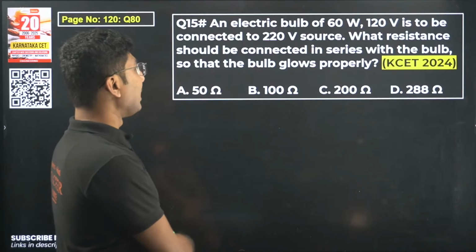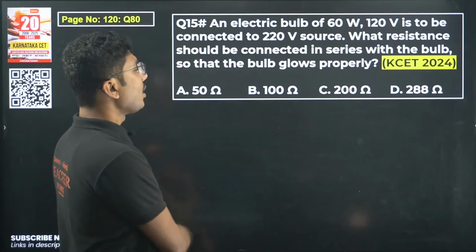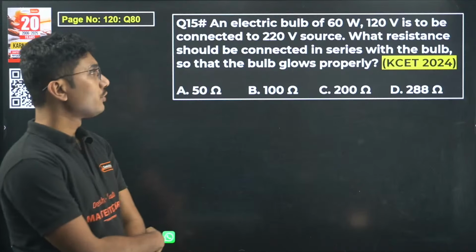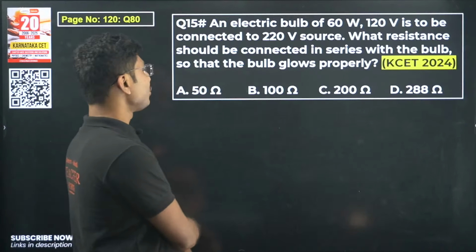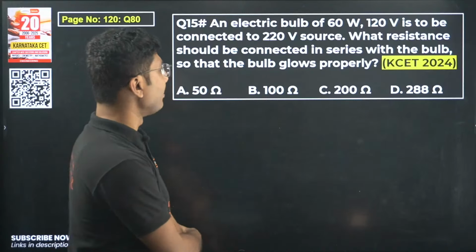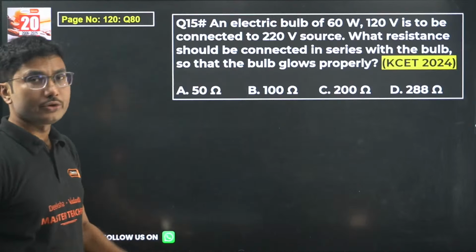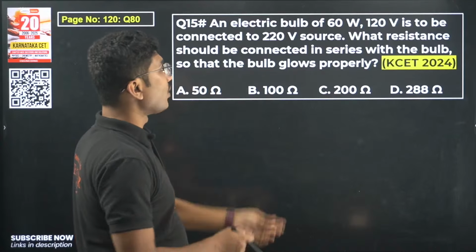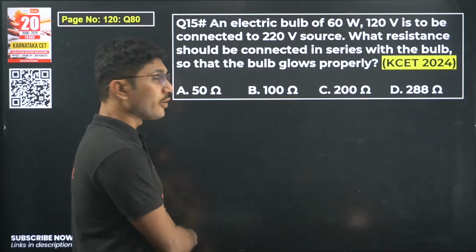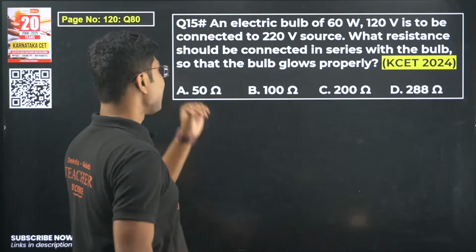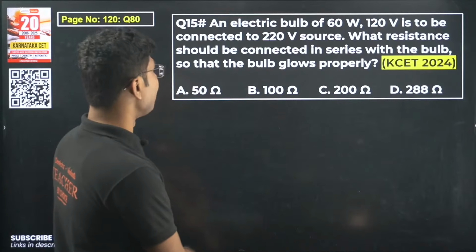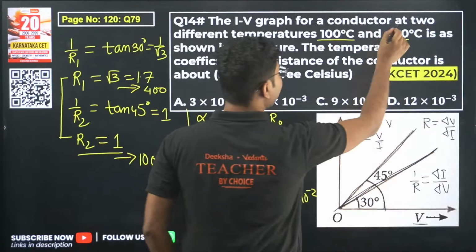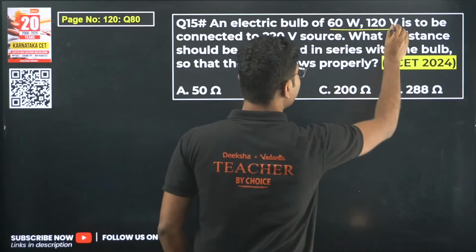An electric bulb of 60 watt 120 volt is to be connected to a 220 volt source. What resistance should be connected in series with the bulb so that the bulb glows properly? Okay, an electric bulb of 60 watt 120 volt is to be connected to a 220 volt source. What resistance should be connected in series with the bulb so that the bulb glows properly?